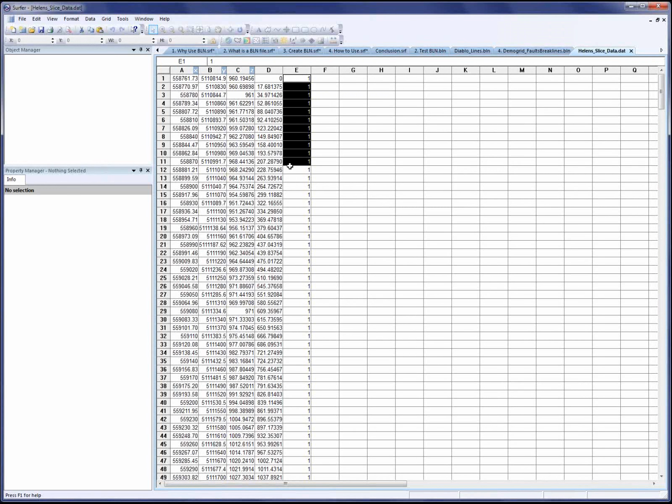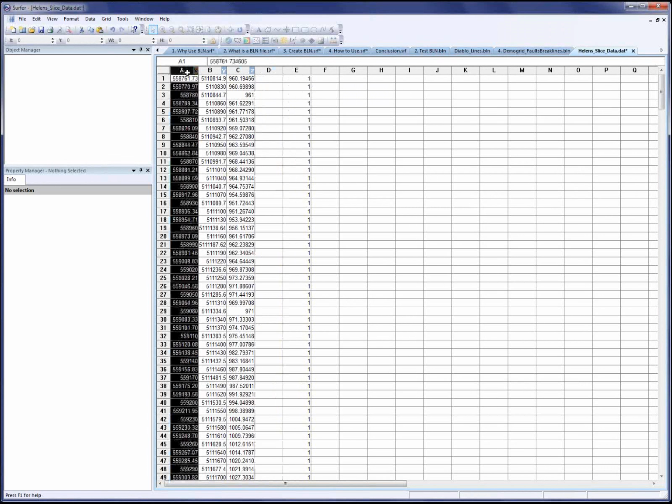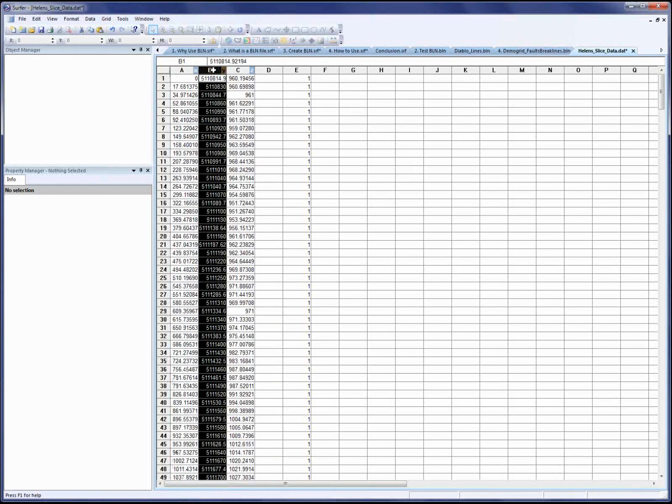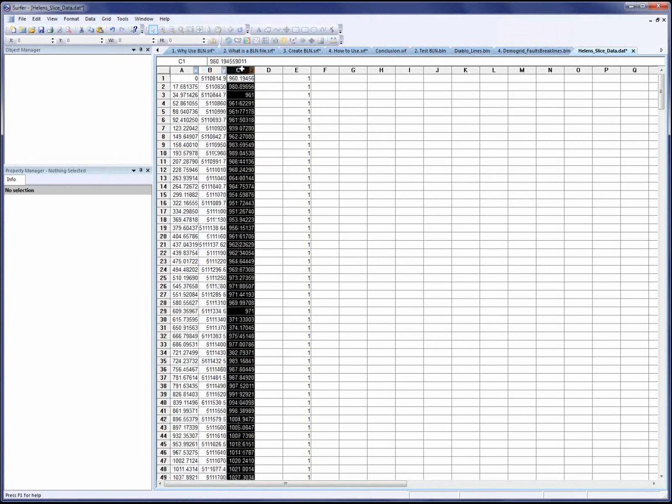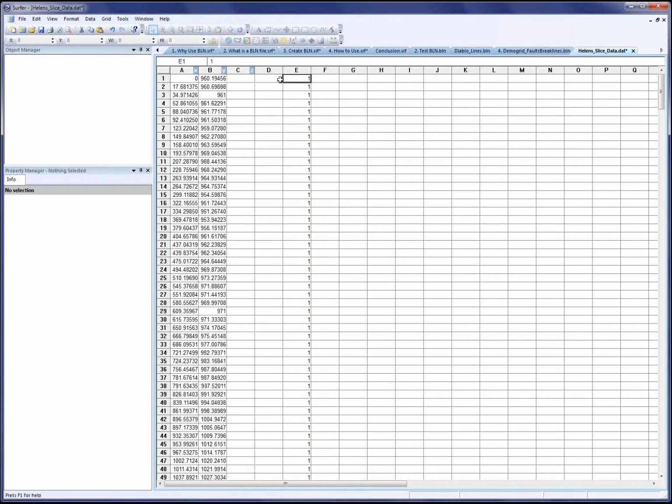And since this is a BLN file format, it requires the X data to be in column A. Therefore, I'll cut this column, column D, with Control X, highlight column A, and use Control V to paste it in. Now the BLN file format also requires the Y data to be in column B. In profiles and topographical profiles, the Y data is usually actually the elevation. So I'm going to cut column C and paste it into column B. And column E can be ignored. It won't be used at all.